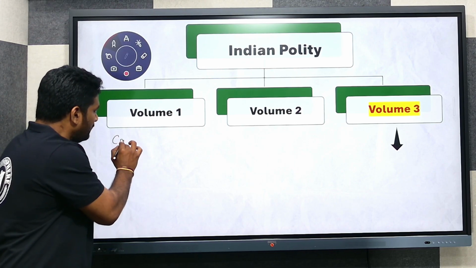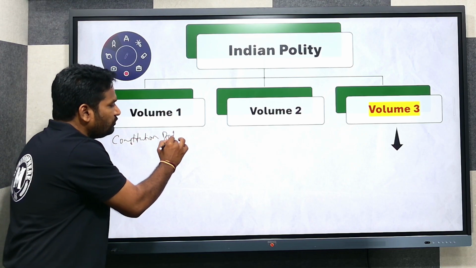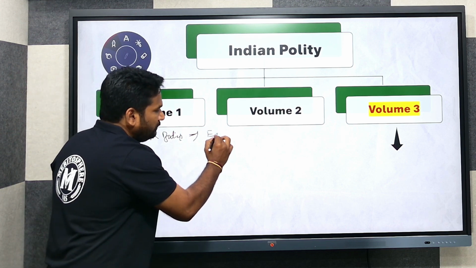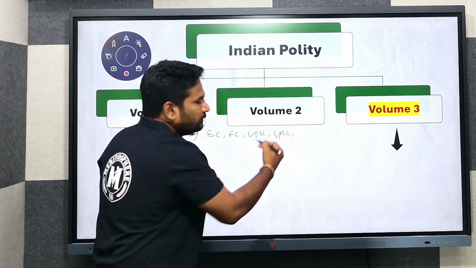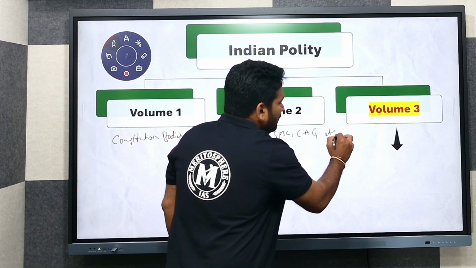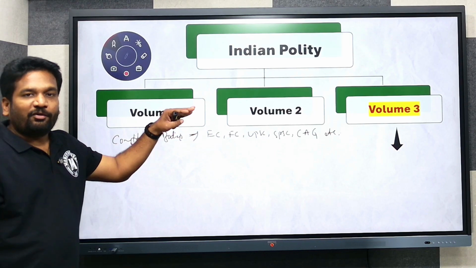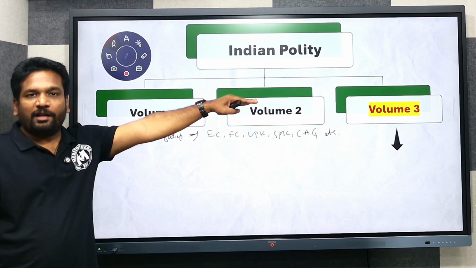Volume 3 will cover constitutional bodies, such as the Election Commission, Finance Commission, UPSC, SPSC, CAG, etc. All these bodies which are constituted under the provisions of the Constitution will be covered under the constitutional bodies unit under volume 3.